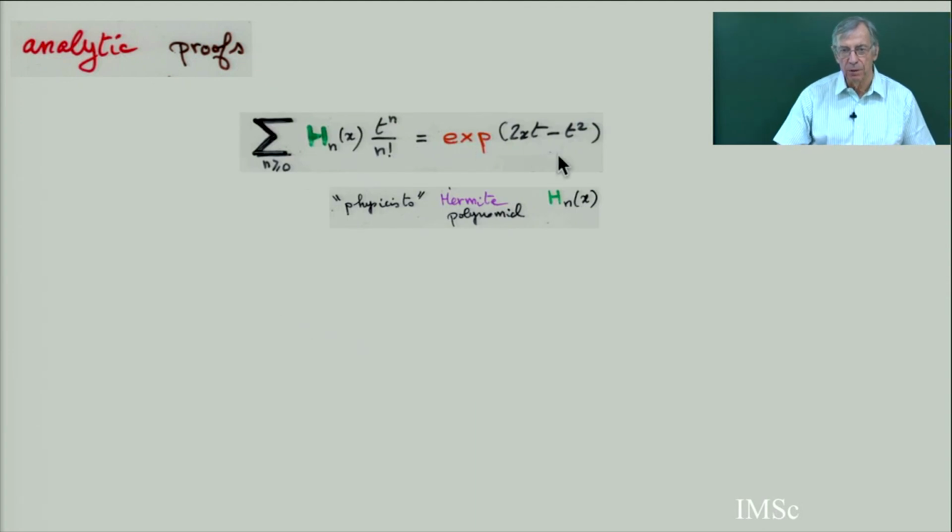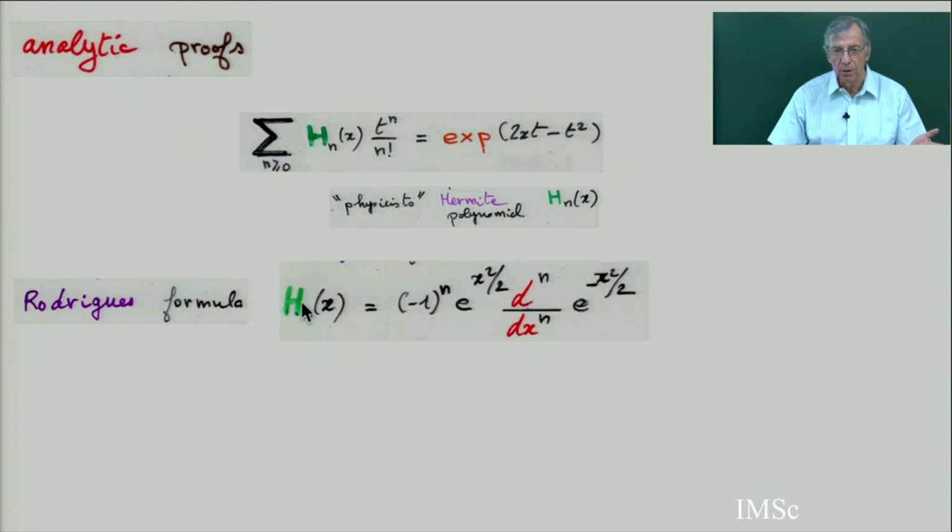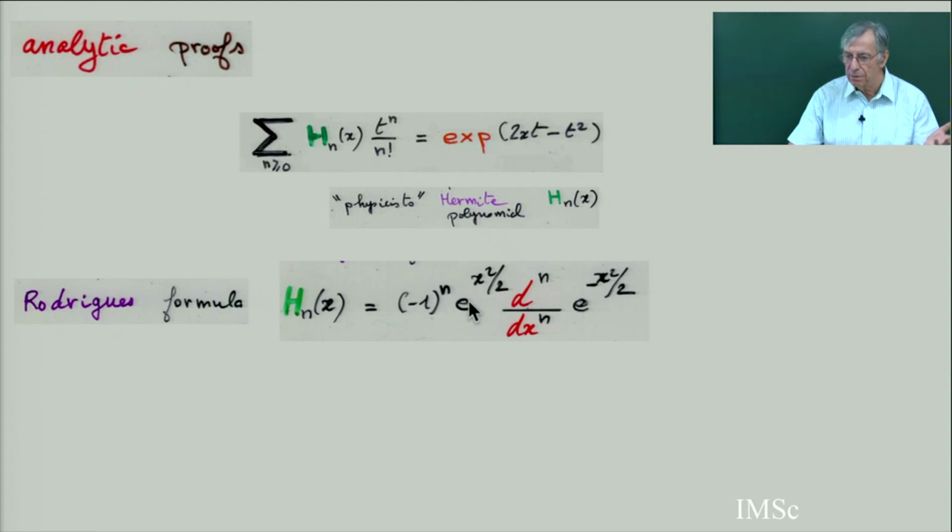So, analytic proof. You start, for example, from the generating function. At that time, it was this generating function. You start from here. You need a definition of Hermite polynomial from the orthogonality. So you can start from this, or you can start from what is called the Rodrigues formula.